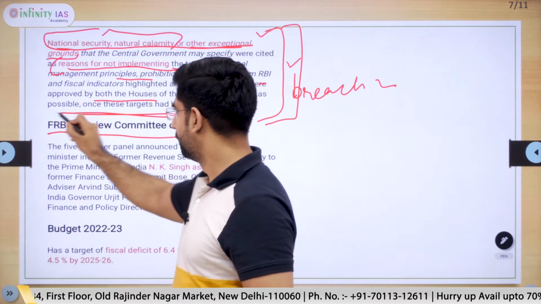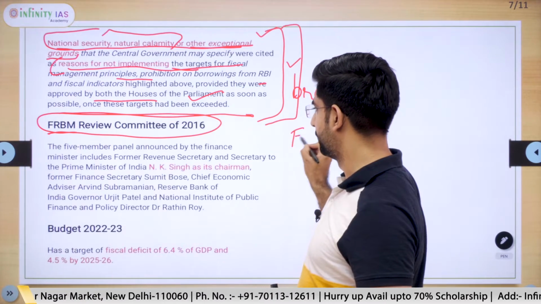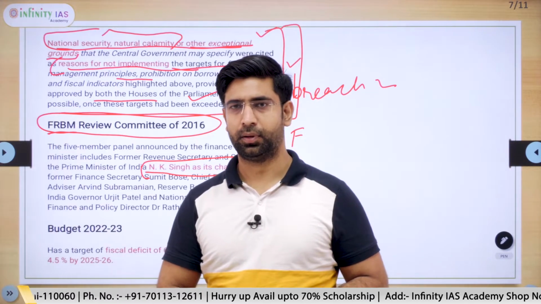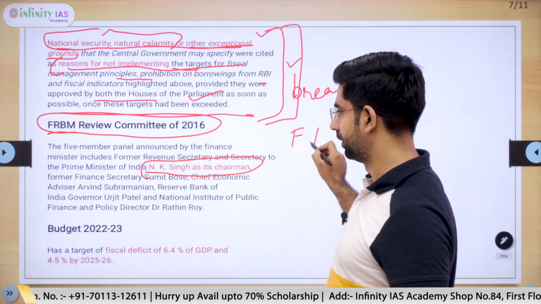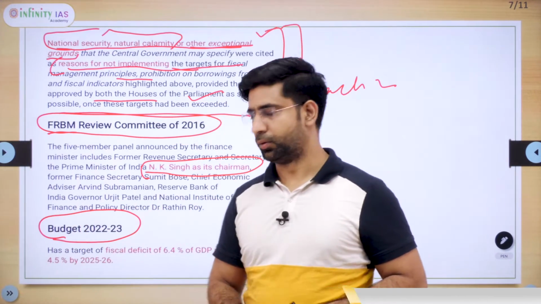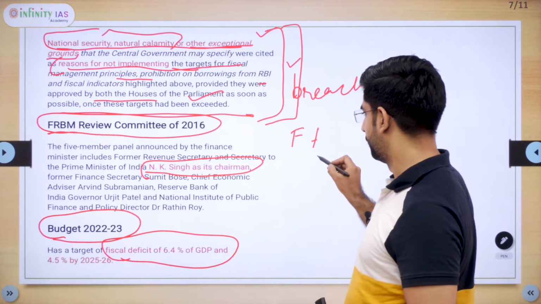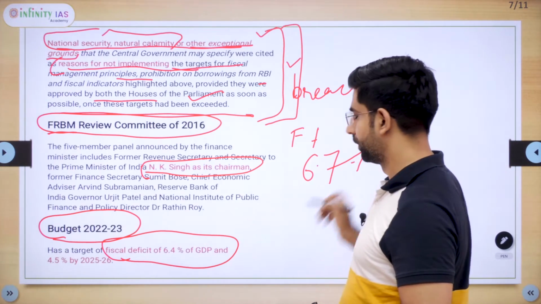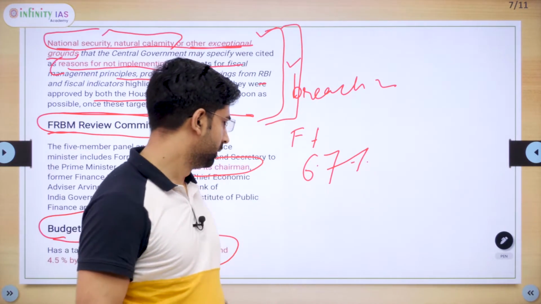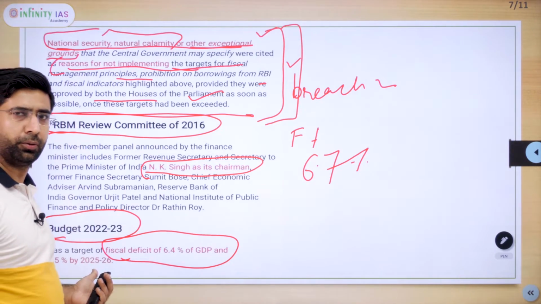In 2016, government announced a committee to review the FRBM Act under the leadership of N.K. Singh as its chairman. N.K. Singh was then Revenue Secretary, to set the new target for the FRBM Act. For the year 2022-23, government has set a target of fiscal deficit 6.4% of the GDP. Now our fiscal deficit is around 6.7%. But government requires to bring it down to 6.4% by the end of the year, and up to 4.5% by the end of the year 2025-26.